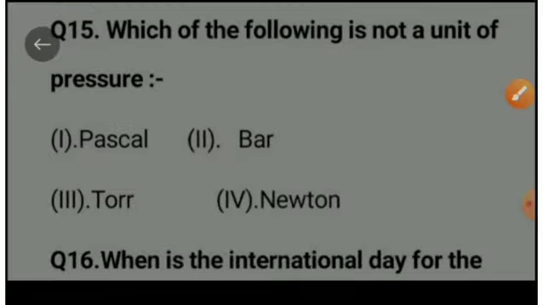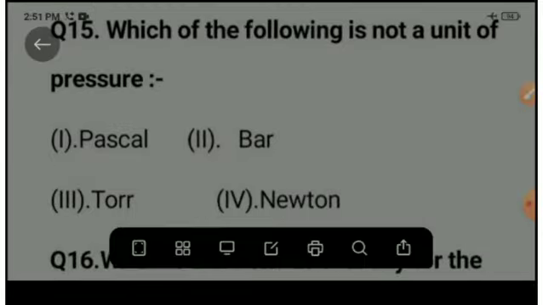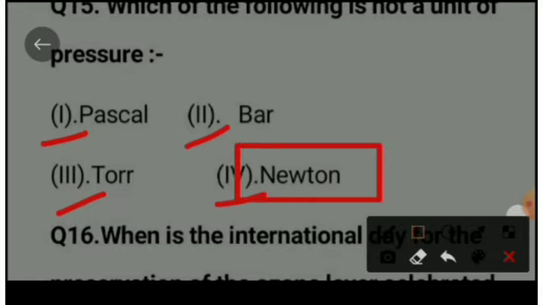Next question is: Which of the following is not a unit of pressure? Option A is Pascal, option second is bar, option third is torr, and option fourth is Newton. The right option is option fourth, that is Newton, which is a unit of force, not a unit of pressure.